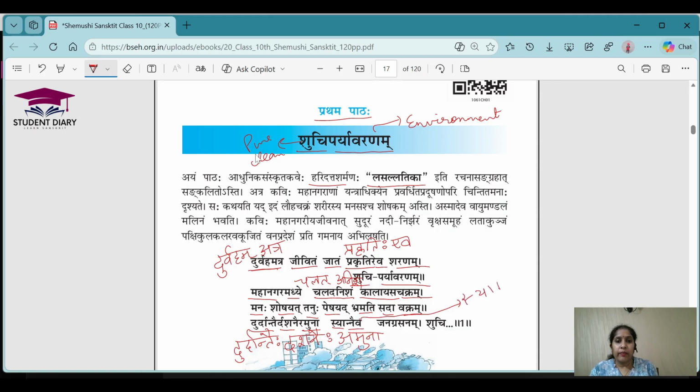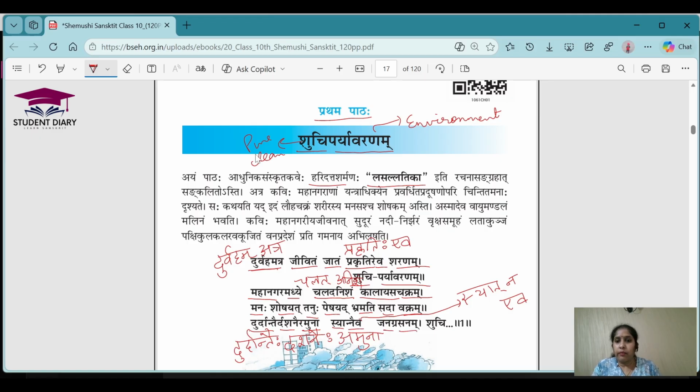It is syat, na, and iva. I am splitting the words based on the sandhi and sanyog. And those who are not very well versed with sandhi, I have already uploaded detailed videos related to sandhis. You can check those videos on my channel, and you will be able to understand how we are splitting according to the sandhi. Okay, so let's go.